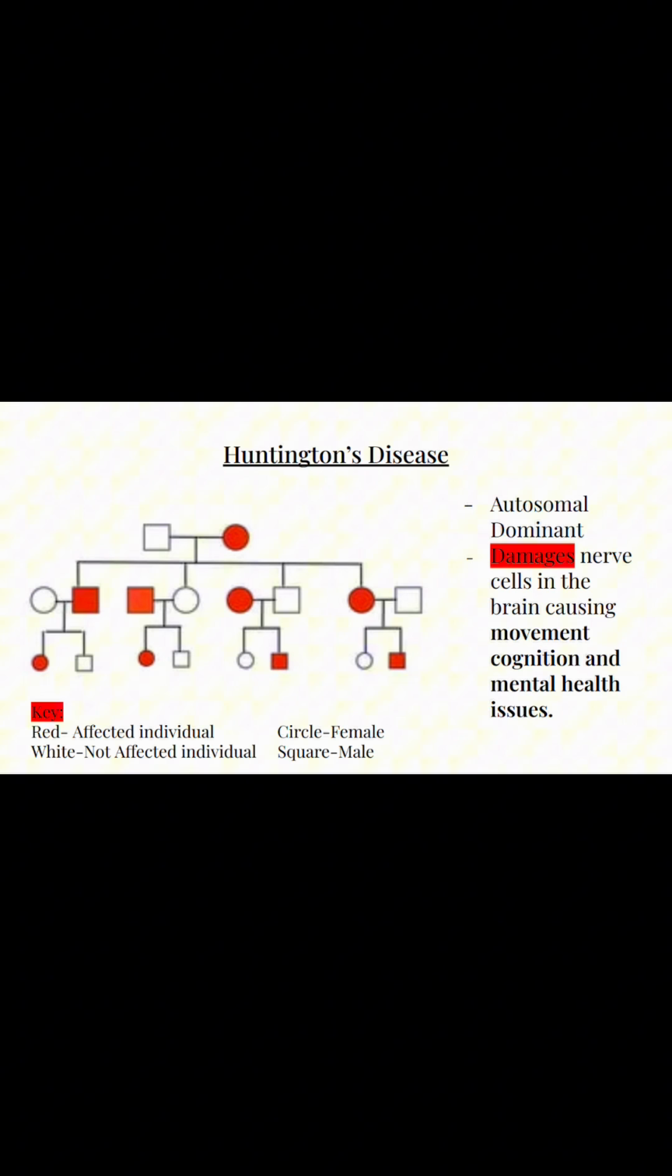One example of this is Huntington's disease. It's an autosomal dominant disease, meaning that you only need one copy of the gene to get this disease that damages nerve cells in the brain, causing them to stop working properly, which can affect movement, cognition, and mental health.